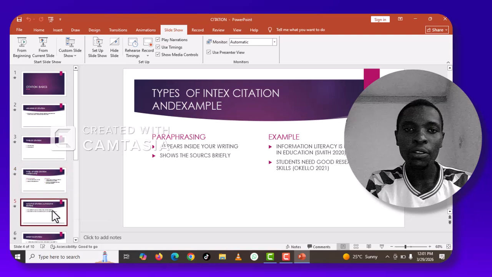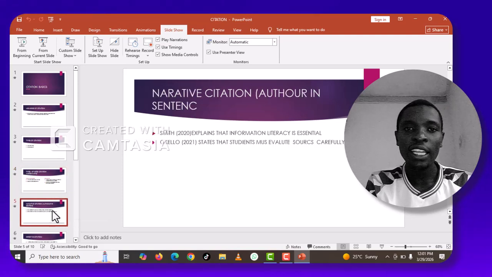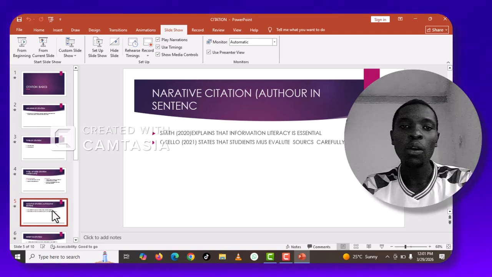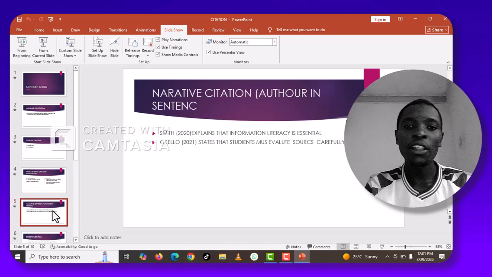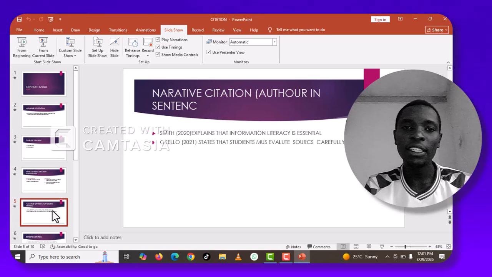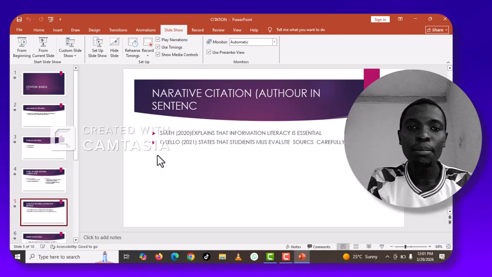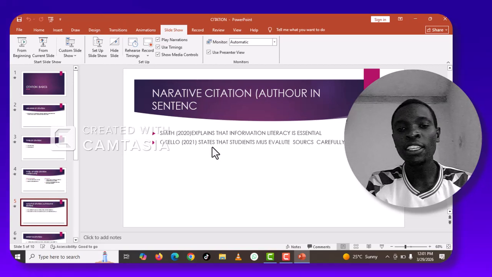Then we have also the narrative citation, also inside the sentence. This one is where the author is inside the sentence. For example, Smith 2020 explained that information literacy is essential.